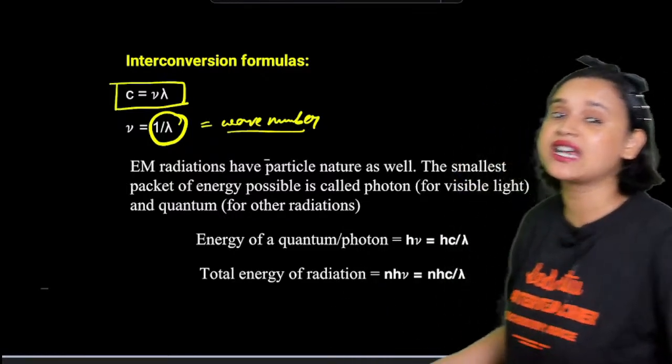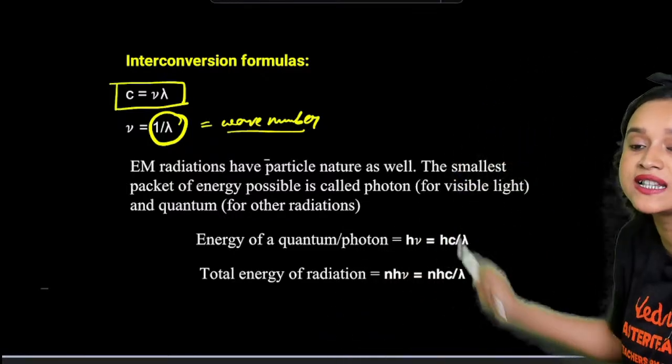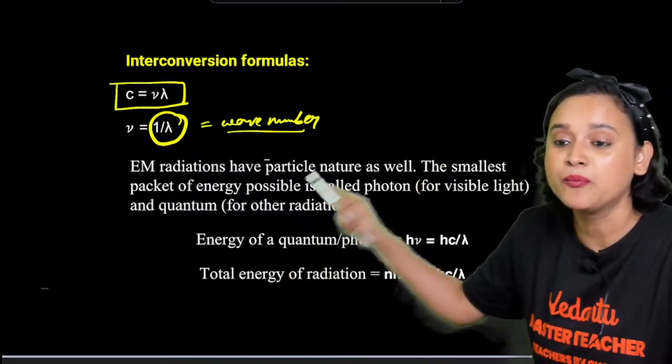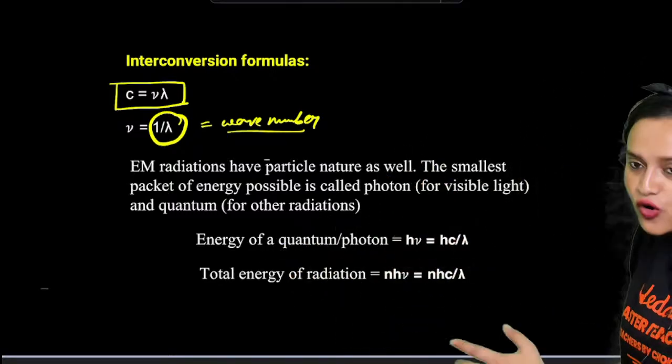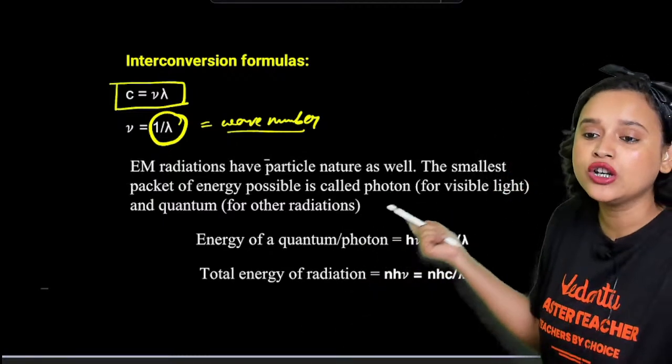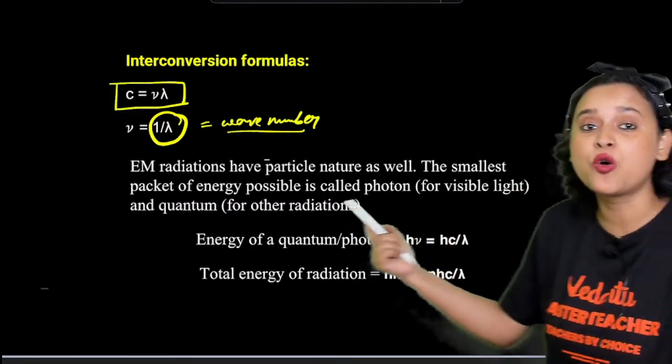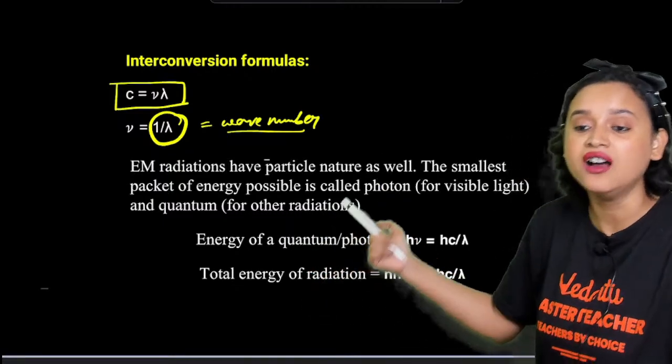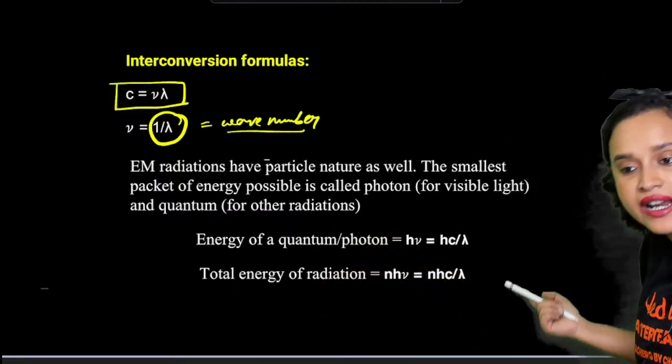And we understood that the smallest packet of energy possible will be called a photon or quanta. Photon is for visible light, and quantum or quanta is for the other radiation.